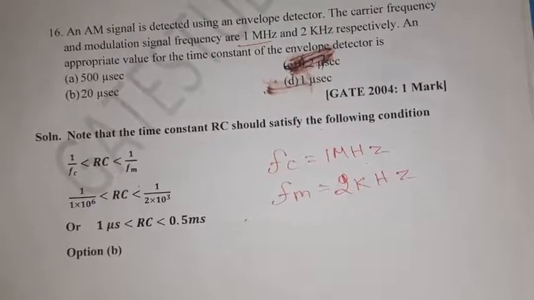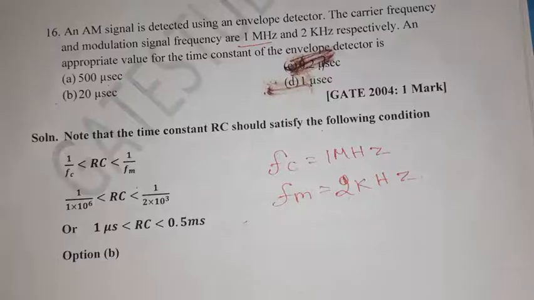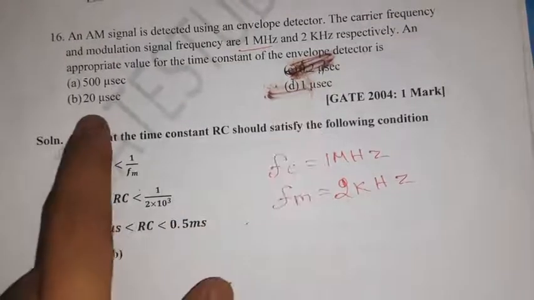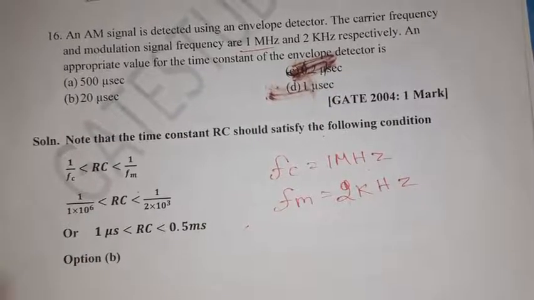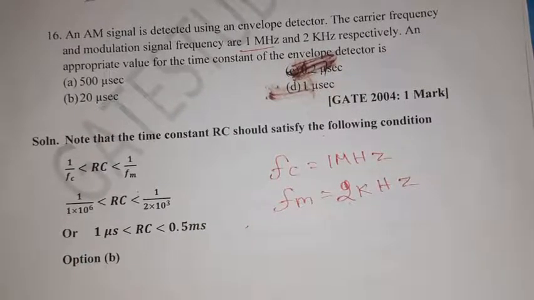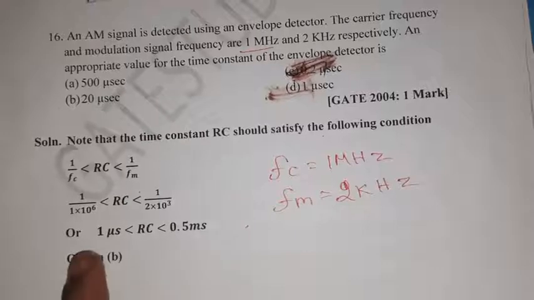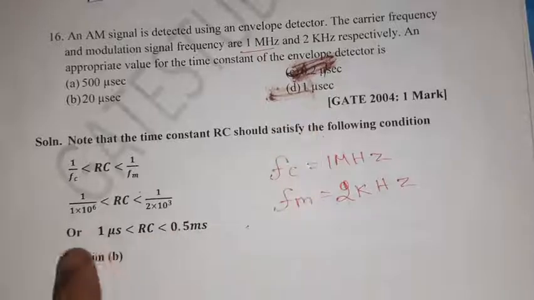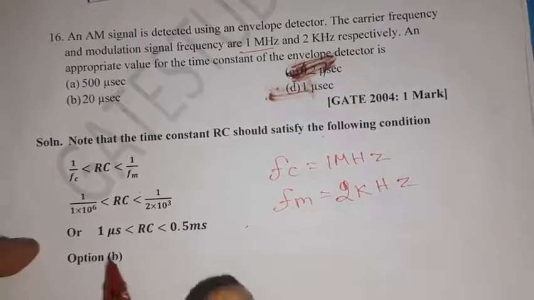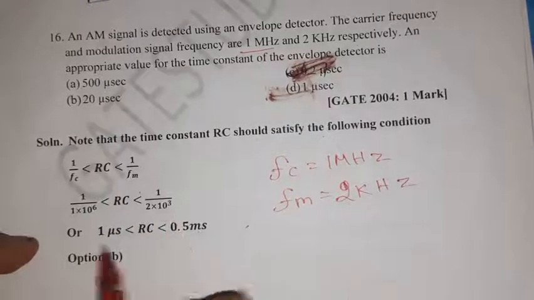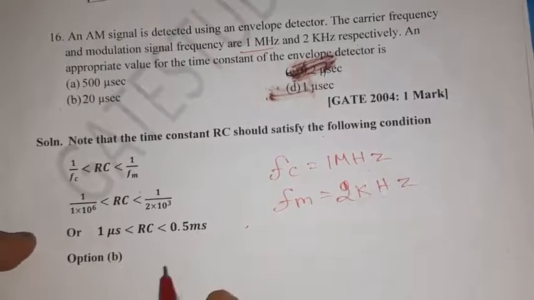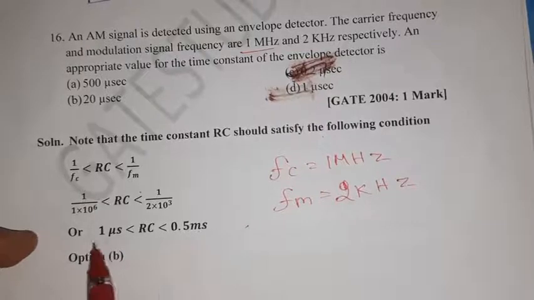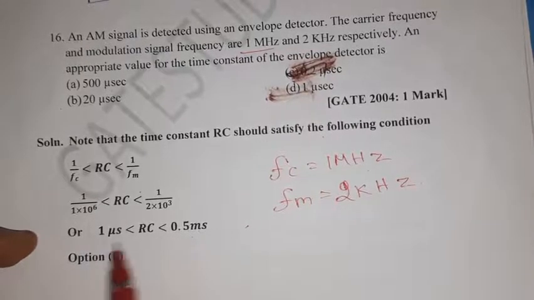So 500 microseconds will not come under this limit. 20 microseconds will not come either. 1 microsecond will not come because it is not included. 0.2 microsecond will be in the range.